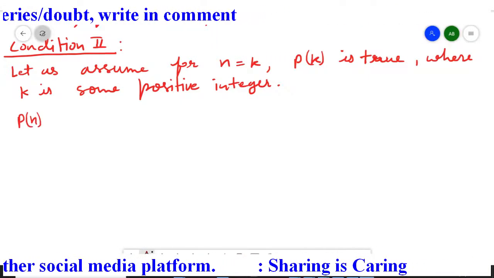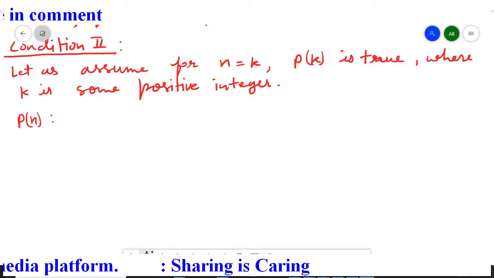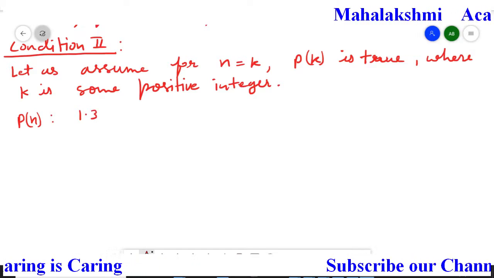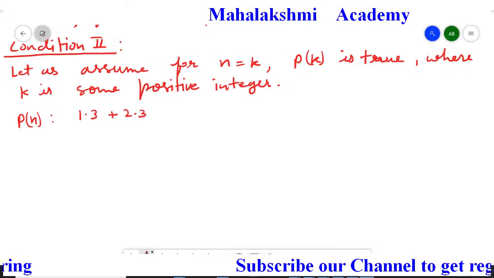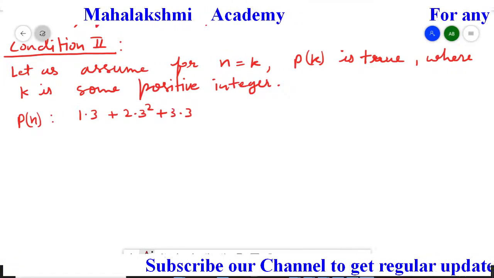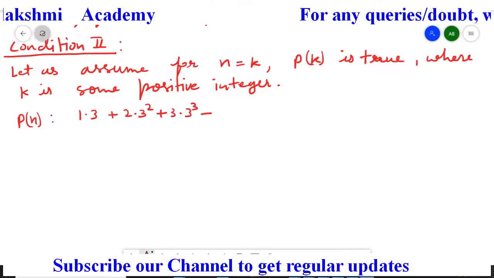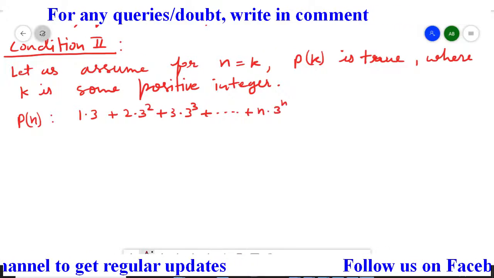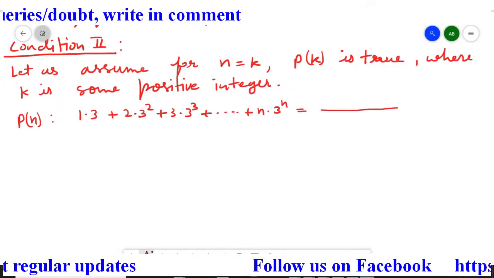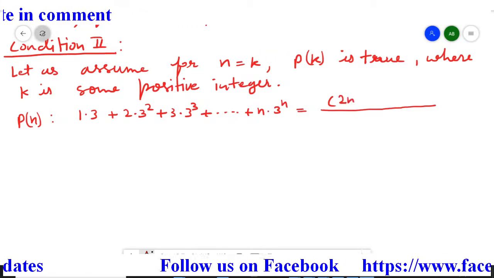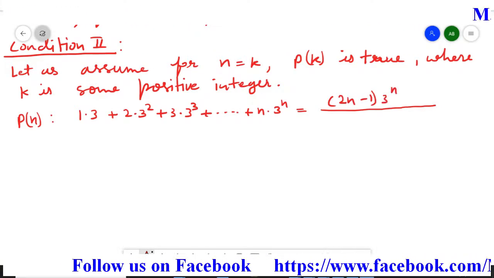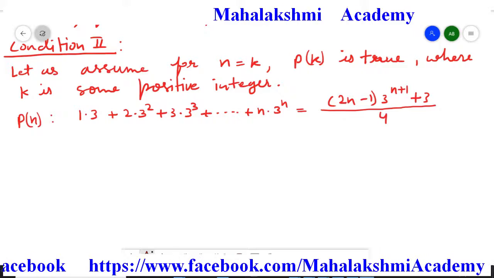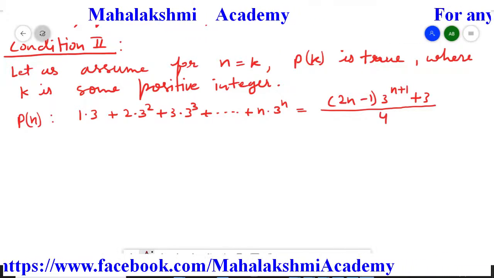Then instead of n, we'll replace n by k. So the Pn statement is, you can check your question. Only the question you have to write here: 1 multiplied by 3, then 2 multiplied by 3 square plus 3 multiplied by 3 cube, and it is extended up to n multiplied by 3 to the power n is equal to 2n minus 1, 3 to the power n plus 1, then plus 3, whole divided by 4. So this is our right hand side and this is our left hand side of the Pn statement.